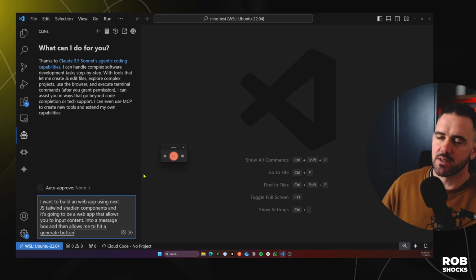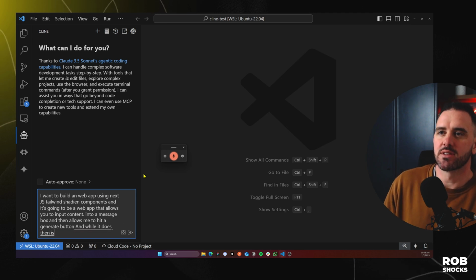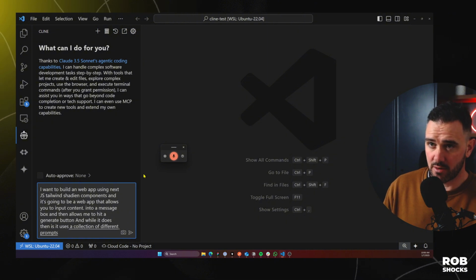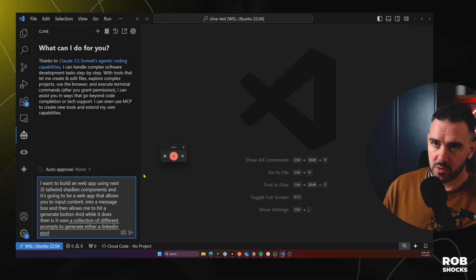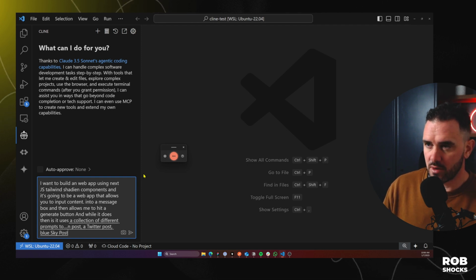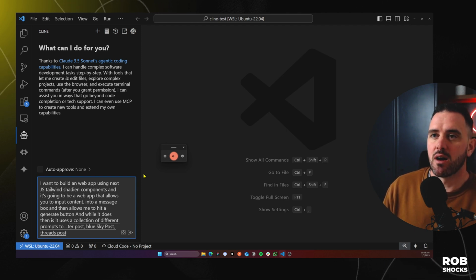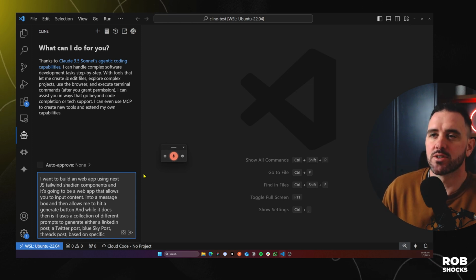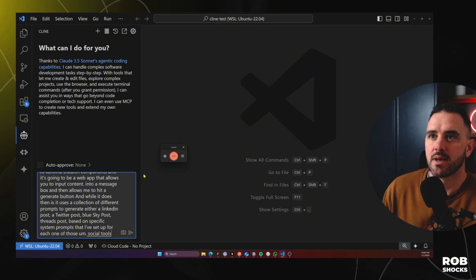And what it does then is it uses a collection of different prompts to generate either a LinkedIn post, a Twitter post, Blue Sky post, Threads post, based on specific system prompts that I've set up for each one of those social tools.